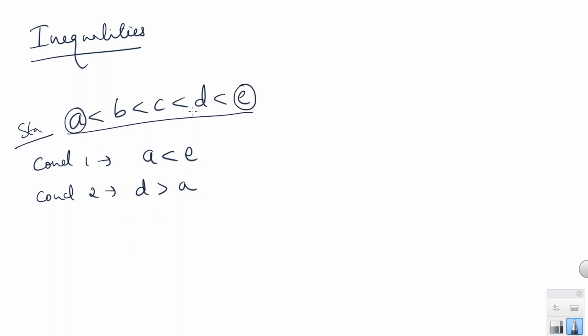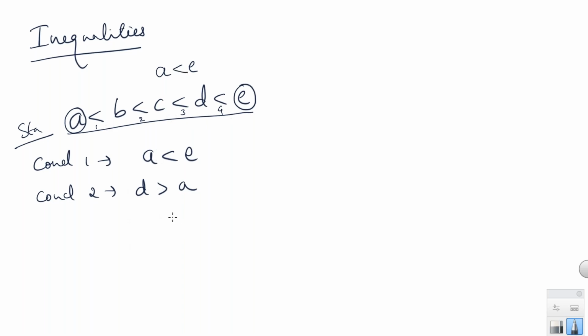I have this statement: A is less than B, B is less than C, C is less than D, D is less than E. In this statement, you need to find what is the exact symbol we get between A and E. You need to find that first. If you compare A and E, we have 4 symbols between A and E: 1, 2, 3, 4. Whatever the number of symbols, if the same symbol repeats 4 times, 5 times, 10 times, between A and E you have to take that one symbol